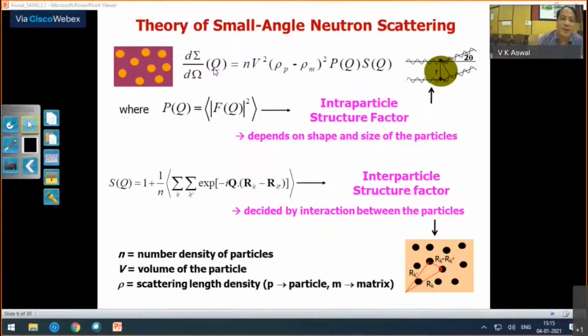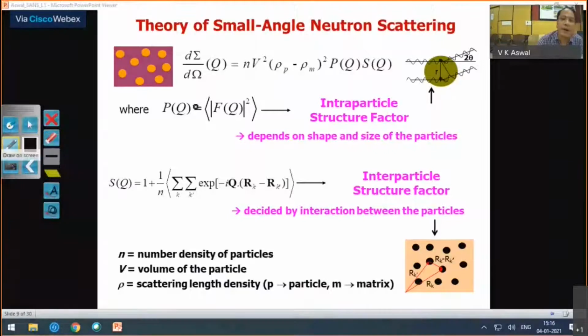Okay, so what you measure in a small angle scattering experiment is a scattering intensity. This is the normalized scattering intensity, the differential scattering cross section per unit volume. So you have these kinds of terms. Typically this expression is for a system where particles such as nanoparticles or macromolecules are dispersed in a medium.